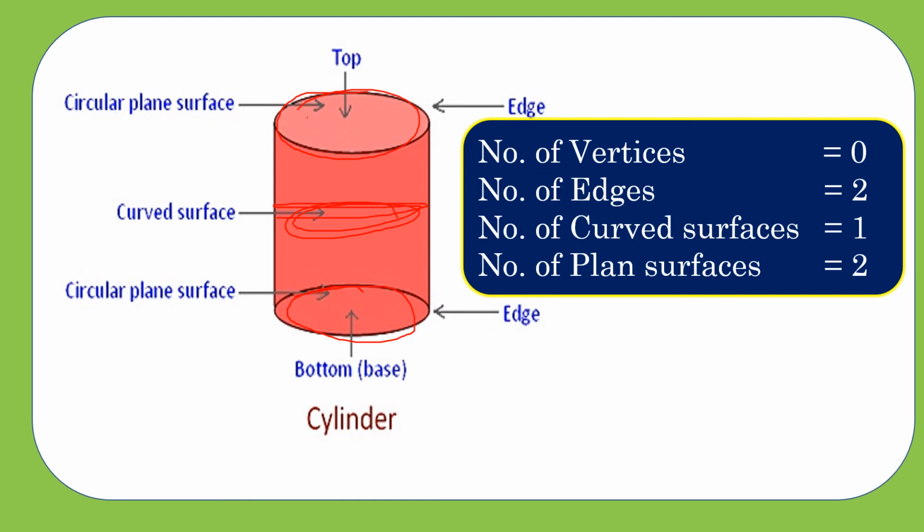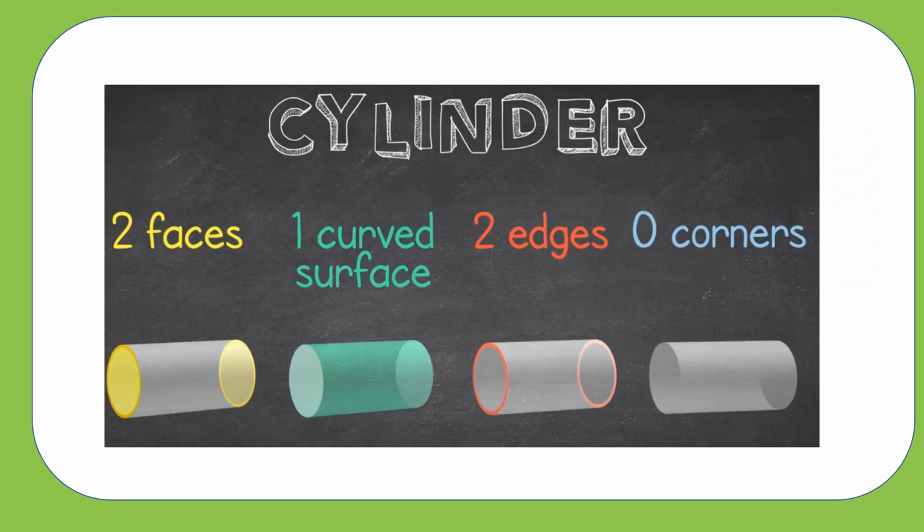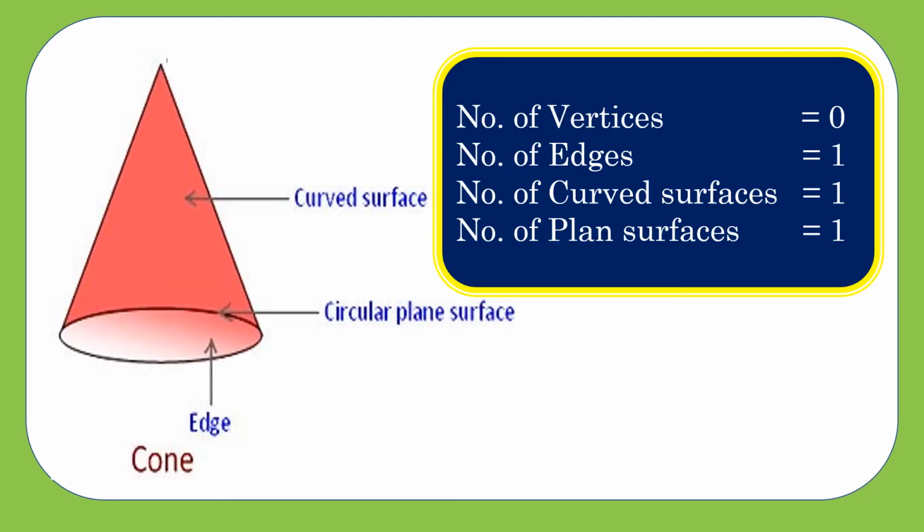The top is a plane surface, right? This is one plane surface. At the bottom we have another plane surface, right? So it has 2 plane surfaces. So we can say the cylinder has 2 plane surfaces, 1 curved surface, 2 edges and 0 corners or vertices.